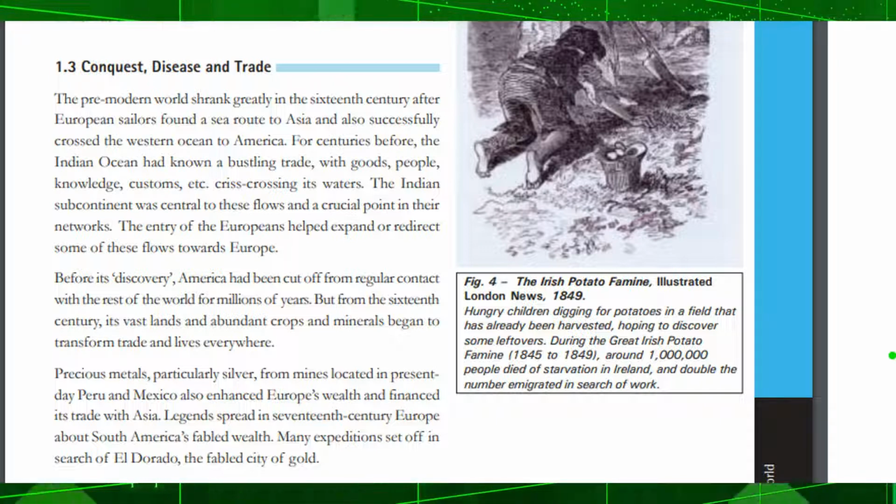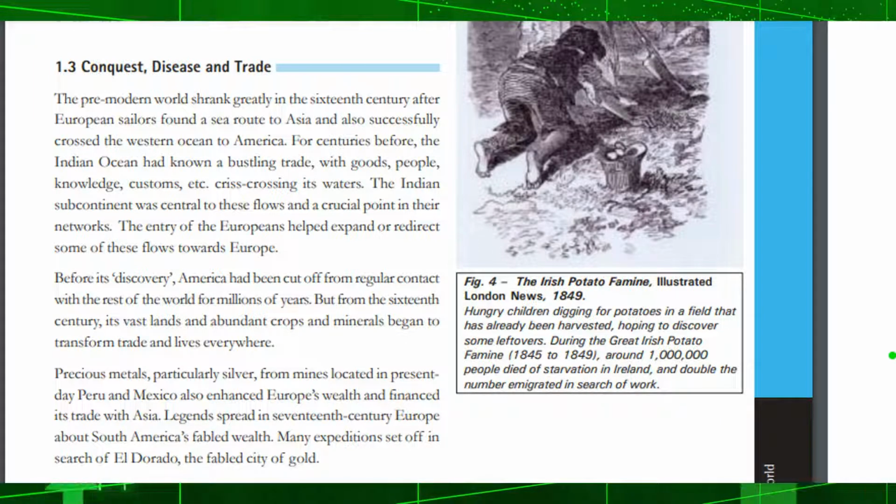For centuries before, the Indian Ocean had known a bustling trade, with goods, people, knowledge, customs, etc. crisscrossing its waters. The Indian subcontinent was central to these flows and a crucial point in their networks. The entry of the Europeans helped expand or redirect some of these flows towards Europe.